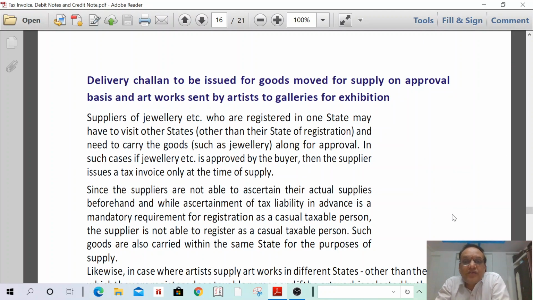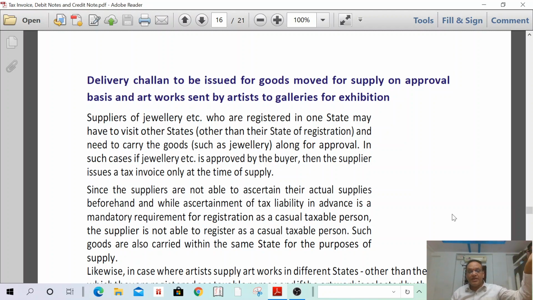Then, delivery challan to be issued for the goods moved for supply on approval basis and artwork sent by the artist for galleries. Yes, I cannot read right now, but I can explain the total concept. Suppose a supplier of jewelry, I mean a jewelry merchant based in Hyderabad, sends the goods to Mumbai to exhibit my jewelry. If anyone is interested in buying my jewelry at the exhibition conducted at Mumbai, then I can issue a tax invoice.